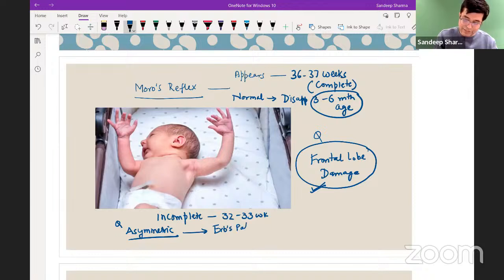The typical C5, C6 injury, you will find it. It will also be seen in fracture of the clavicle bone. I hope you know that the clavicle is the most common bone to be fractured during childbirth. It will also be seen in fracture of the humerus, and it can also be seen in shoulder dislocation. So dislocation of the shoulder can also produce asymmetric Moro's reflex.